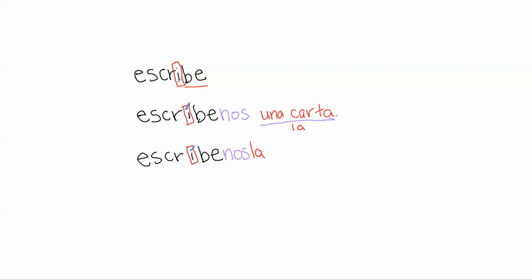So, escribe, escribe, nos. You can hear it. Escribe, escribe, nos, escribe, nos, la. Of course, you're not going to pause in between. It's all one word. Escríbenos, escríbenos una carta, escríbenos. But you hear it. This is where it's stressed. That's why you have to write the accent mark. Escríbenosla: we have a stressed syllable here, we have to show that with the written accent mark.